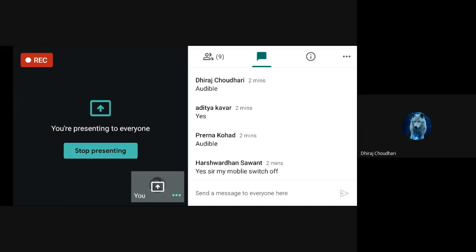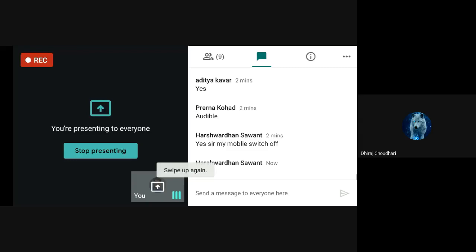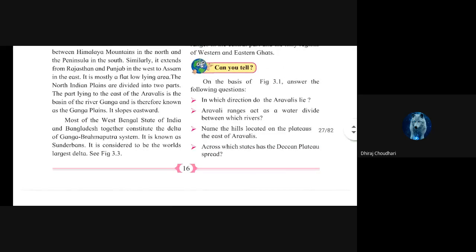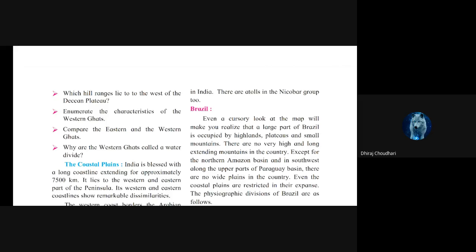Okay. So they have asked some questions here. Let's see. In which direction does the Aravali lie? Aravali ranges act as a water divider between which rivers? Name the hills located on the plateau to the east of the Aravali. Across which states has the Deccan Plateau spread? Which hill ranges lie to the west of the Deccan Plateau? Enumerate the characteristics of the Western Ghats. Compare the Eastern and Western Ghats. Why are the Western Ghats called the water divide?